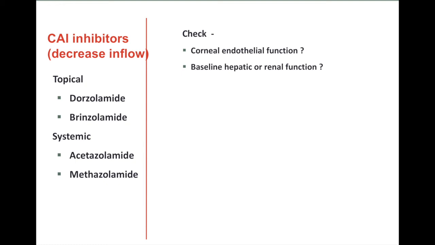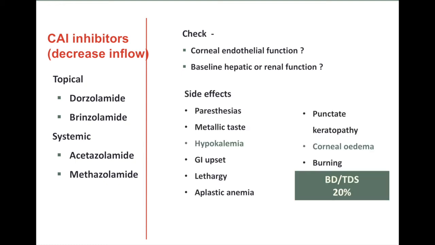Here side effects are many like paresthesias, metallic taste, hypokalemia, GI upset, lethargy, aplastic anemia, punctate keratopathy, corneal edema, burning. These drugs should be avoided in patients with hepatic or renal dysfunction. They reduce intraocular pressure by 20%.